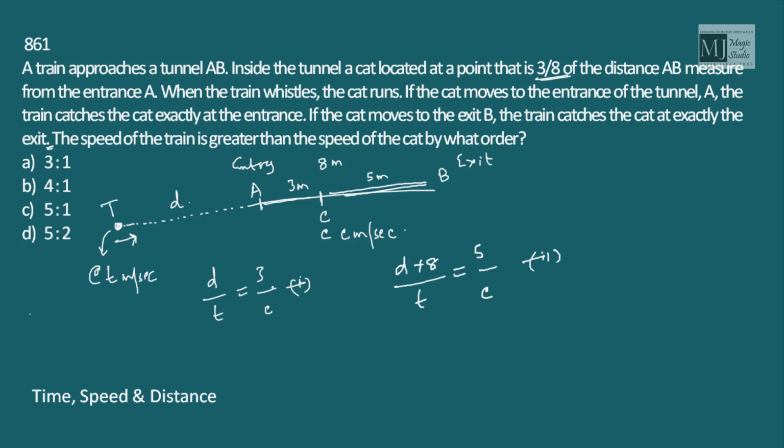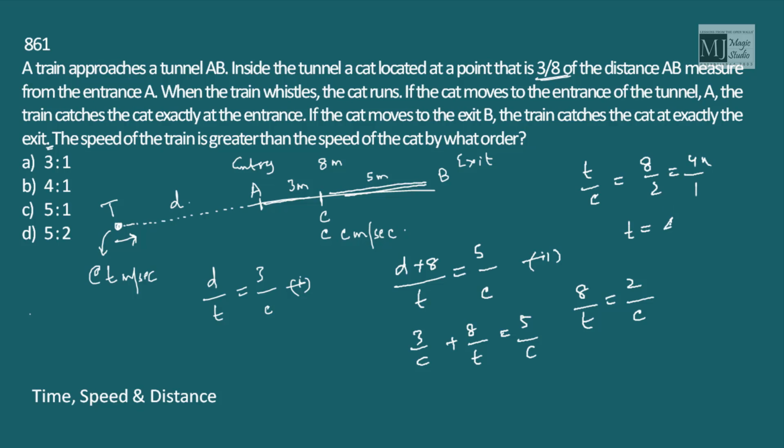Now we know that D by T is 3 by C. We can write 3 by C plus 8 by T is 5 by C, or 8 by T is 5 minus 3, 2 by C. That means T by C is 8 by 2, that is 4 by 1. That means the ratio, if I take it as x, speed of train is 4x meters per second, and speed of cat is x meters per second.